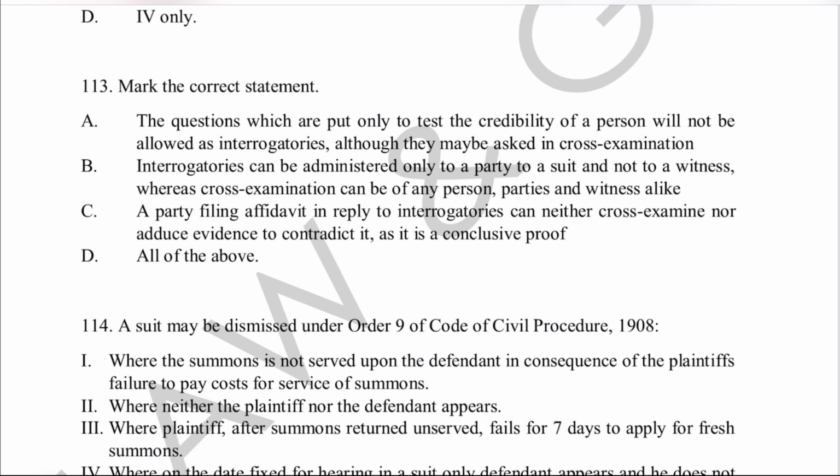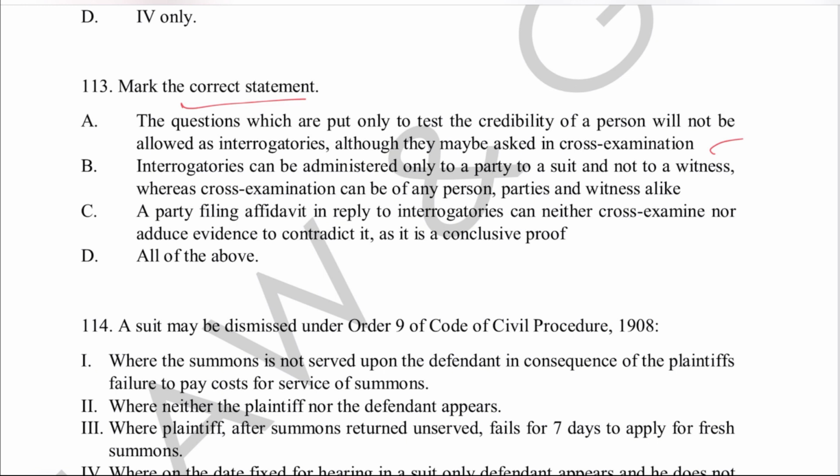Come to question 113. Mark the correct statement. The questions which are put only to test the credibility of a person will not be allowed as interrogatories, although they may be asked in cross-examination. Interrogatories can be administered only to a party to a suit and not to a witness, whereas cross-examination can be of any person, parties and witness alike.